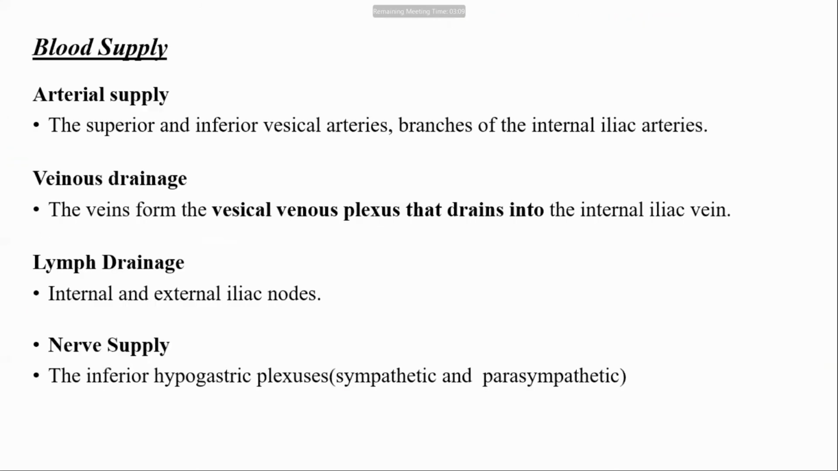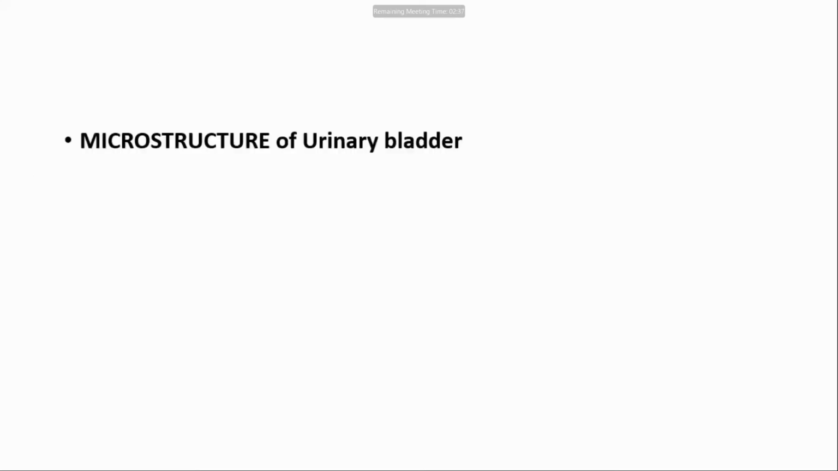Blood supply: the superior and inferior vesical arteries supply the urinary bladder. Venous drainage: the vesical venous plexus drains into the internal iliac vein. Lymphatic drainage: the internal and external iliac group of lymph nodes. Nerve supply is via the inferior hypogastric plexus, through the sympathetic and parasympathetic nervous system.